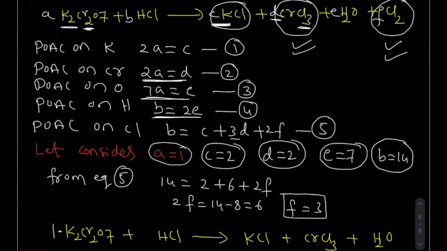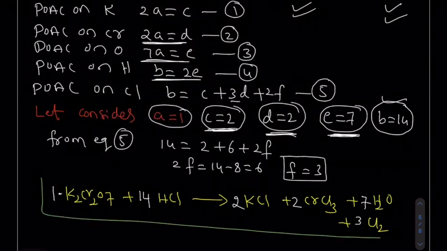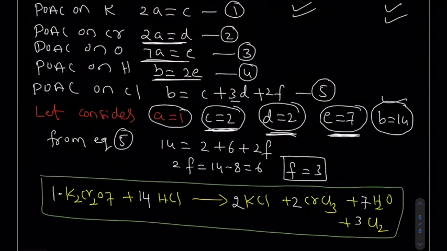Now what is the small b value here? Small b value here 14. Okay, what is the small c value here? Small c value here 2. What is the small d value here? Again 2. What is the small e? That is the 7. Small e value 7. And finally what is the f value? 3. So this is a completely balanced equation. Are you getting my point? So this is the application of POAC during the balancing of a chemical reaction.